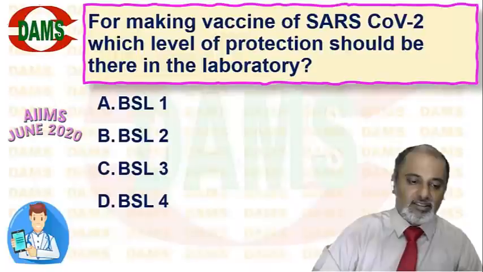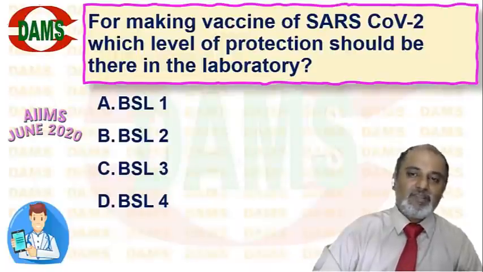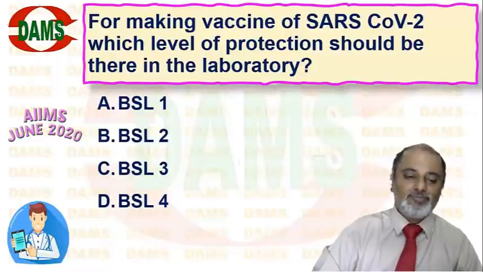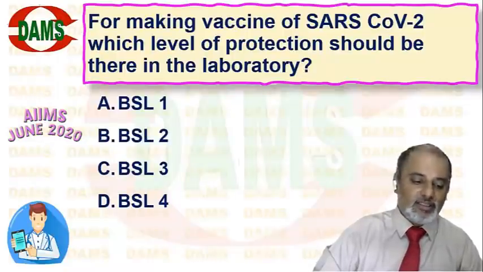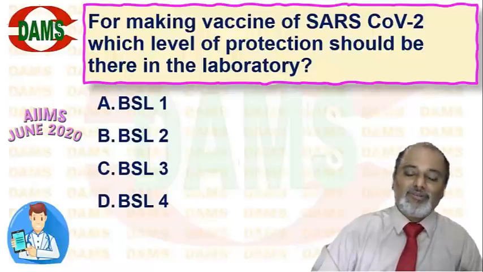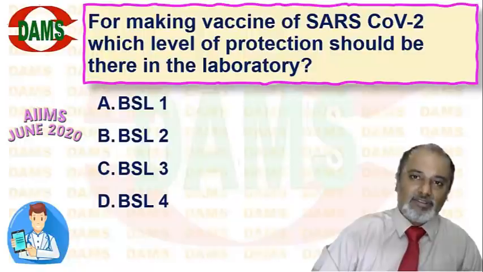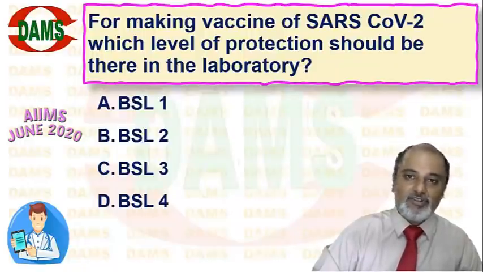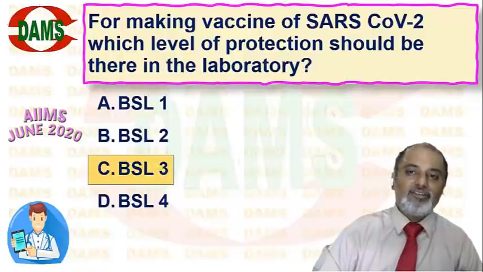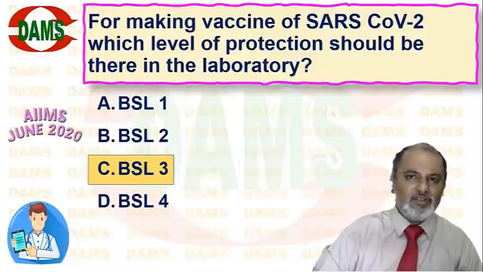Coming back to the question: after the discussion, for making a vaccine of SARS coronavirus 2, which level of protection should be there in the laboratory? We can directly come to the answer. We are using propagating methods. We need to do culture, isolation, neutralization tests, many things. So we need biosafety level 3 for preparation of the vaccine. For molecular testing, we need only level 2.